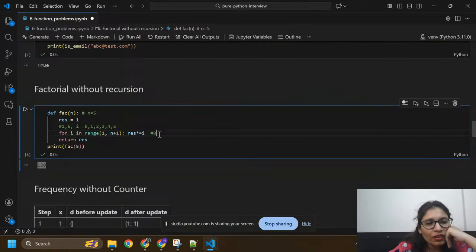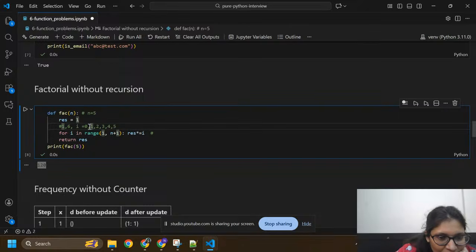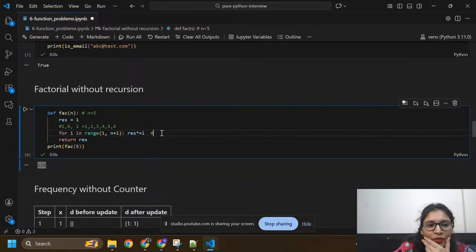Here I value starts from 1, not 0, so I need to remove 0. So before we have res equals to 1, and again I'm going to multiply with I. 1 into 1, I got 1.